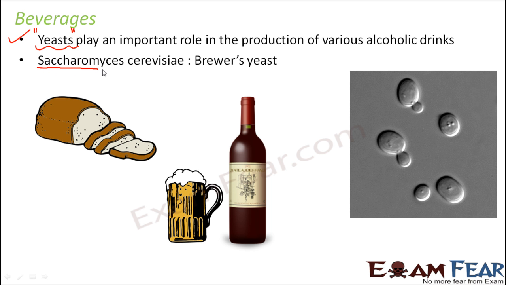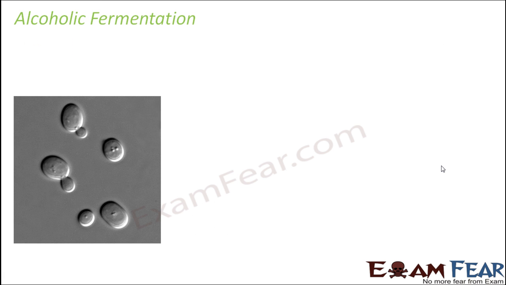It is the same yeast which helps in the baking processes. So preparation of bread, cake and alcoholic drinks are all done by this particular yeast which is called brewer's yeast, that is Saccharomyces cerevisiae. Here you can see the structure of this yeast. This is how this yeast looks, and they help in the formation of beverages. Now, by which process is alcohol produced? By alcoholic fermentation.